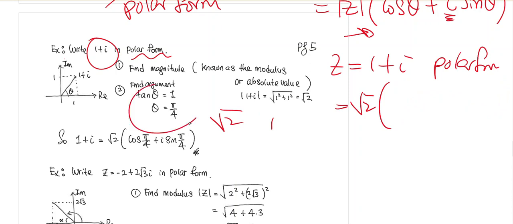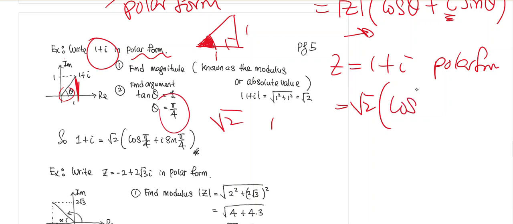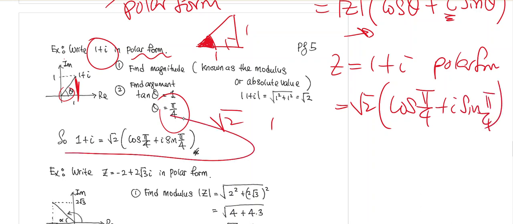So the next thing you need to do is find the theta, the argument of that complex number. If you look at this angle in this preschool triangle, this is one, you know that this is 45 degrees. And because we are all grown up now, we don't write 45 degrees, we write pi over 4. So this is going to be the argument: cos pi over 4 plus i sine pi over 4. This is called the polar form of this complex number. It's not difficult at all.